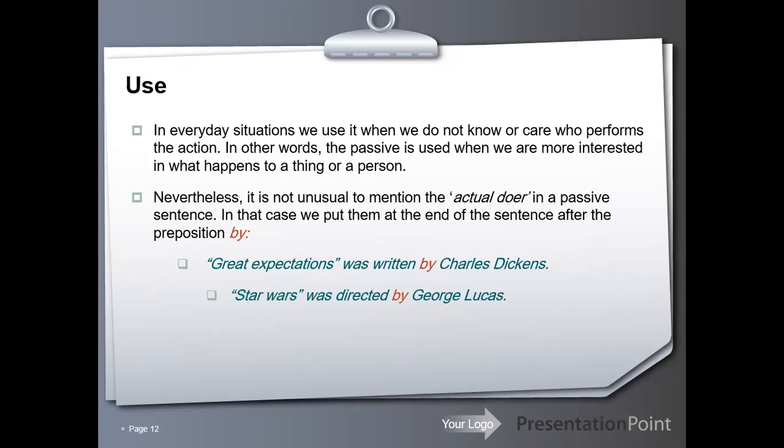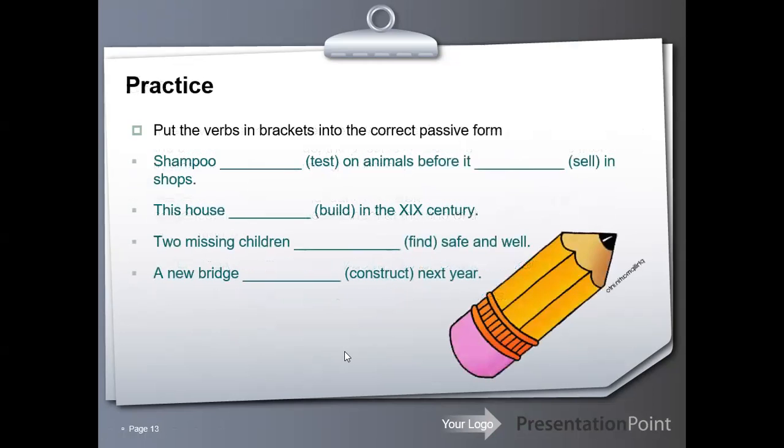Great Expectations was written by Charles Dickens. Here, Charles Dickens will add to the meaning of the sentence, so I have to say it. Great Expectations, that's a very famous novel by Charles Dickens. Star Wars was directed by George Lucas.